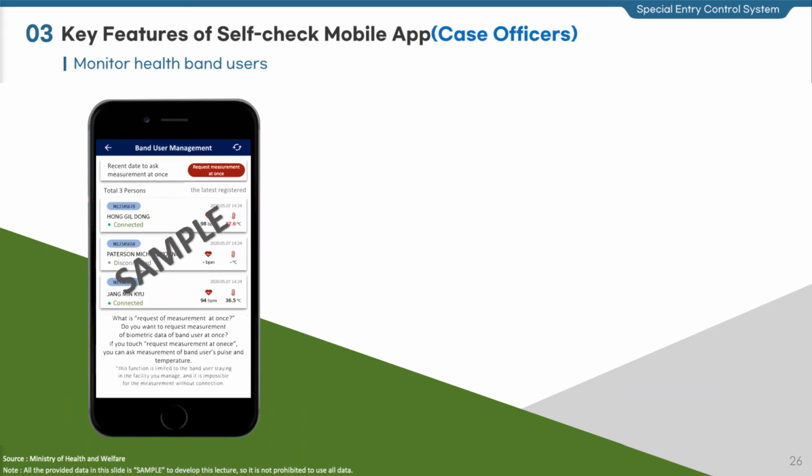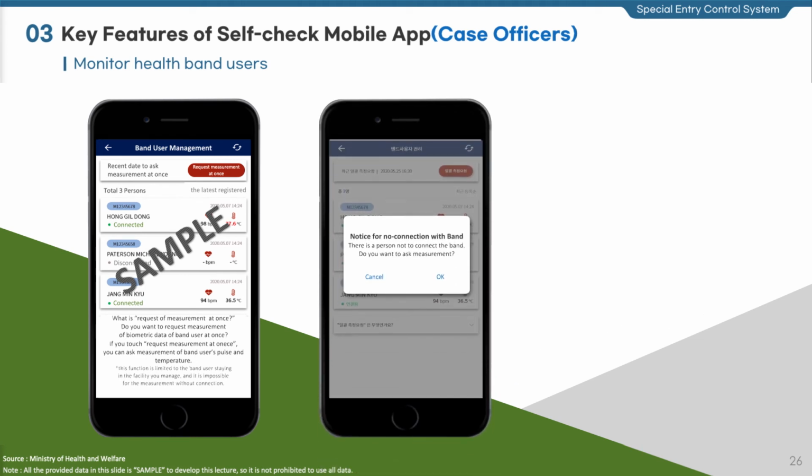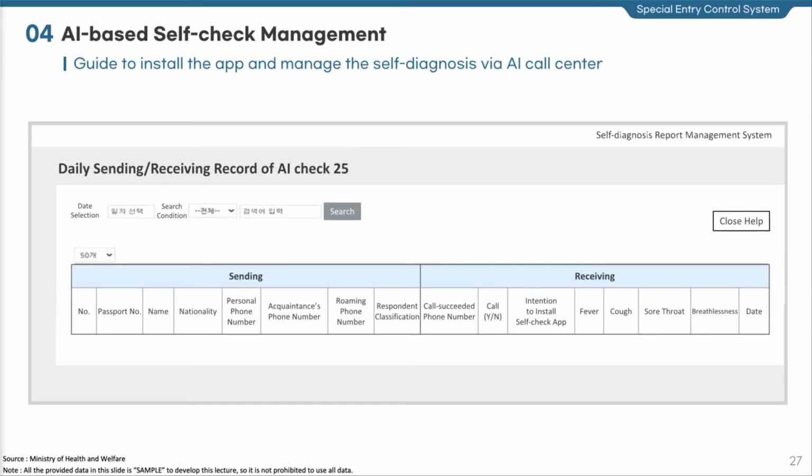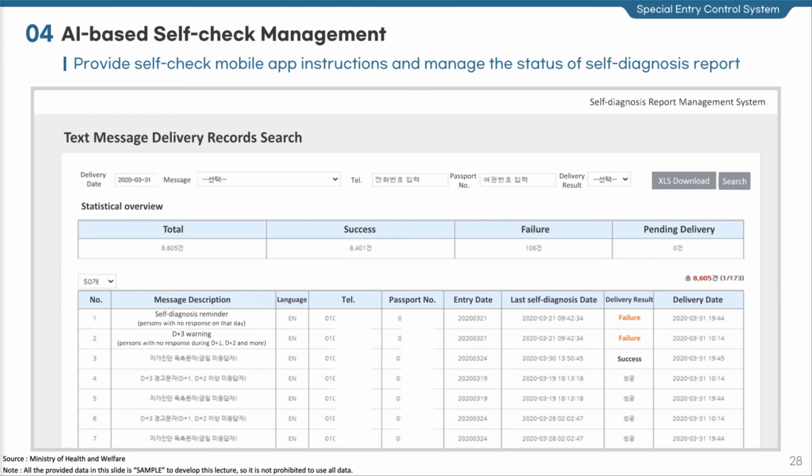This app also allows case officers to manage and monitor the residents wearing the health band. For instance, a notice is sent to officers if a person in the facility fails to report his or her temperature, pulse, etc. We are also managing and monitoring persons under self-quarantine to conduct self-diagnosis through the AI Call Center. The AI Call Center is used to help entrants without a mobile phone conduct the self-diagnosis to check their health status each day. We also manage self-diagnosis status through mobile text messages and the app.